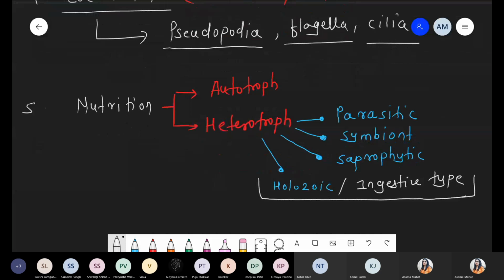So autotroph, heterotroph, these are similar to kingdom Monera also. But here one new point is added, that is engulfment of food, intake of the food inside the body. And that part, nothing but holozoic, engulfment of solid food. Got it? This point is clear, everyone? This point is clear? Okay, very nice. So next point, we are talking about mode of reproduction.